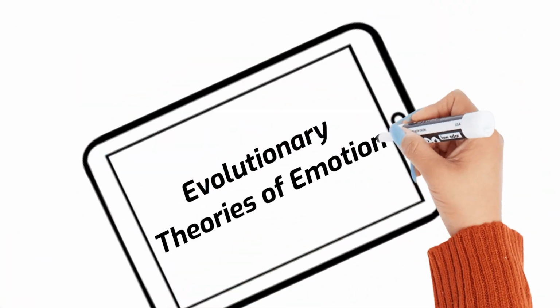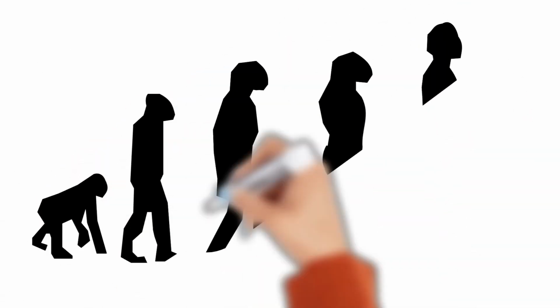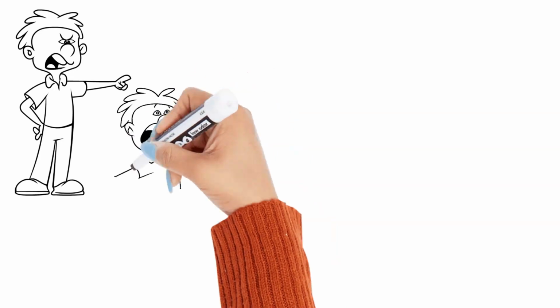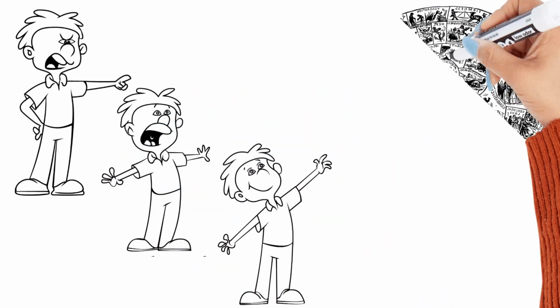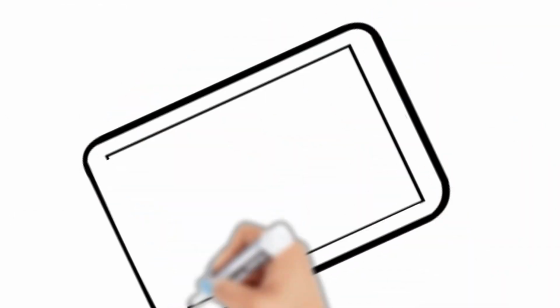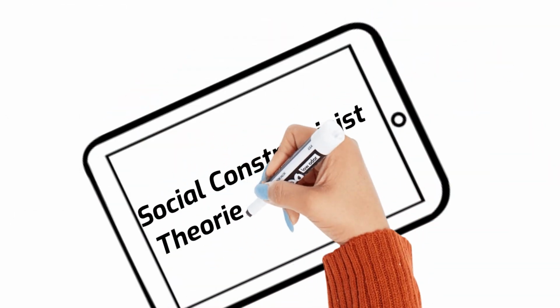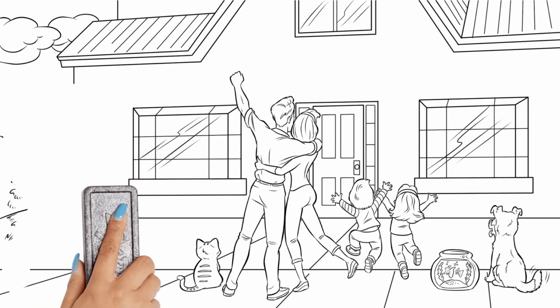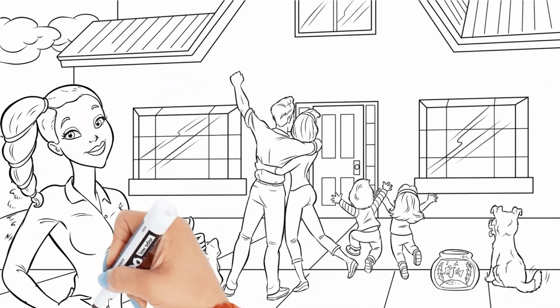These theories, which are rooted in Darwin's ideas, propose that emotions have evolved over time. Emotions like fear, anger, and love have evolved for specific purposes which were necessary for our survival. Lastly, there are social constructivist theories of emotions, which highlight the role of culture and socialization in shaping our emotional experiences. These theories propose that different societies may influence how an individual expresses, interprets, or values a particular emotion.